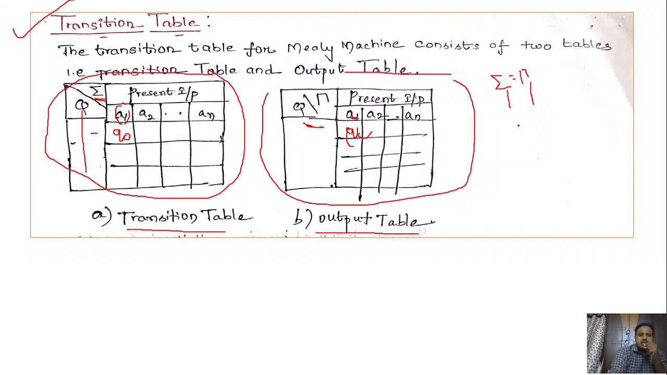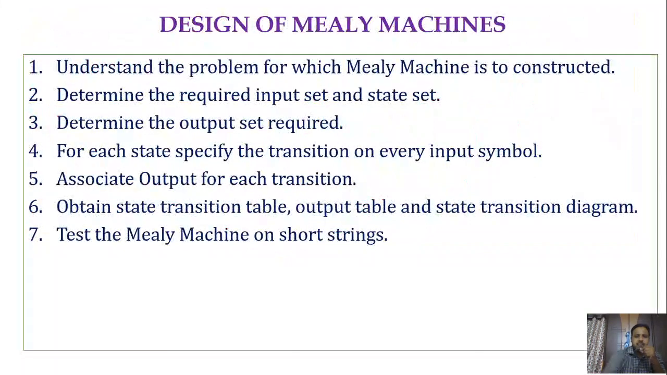So we have two parts: one is the transition table and the next one is the output table. Okay, next, design of Mealy machine. How could we design the Mealy machine for a given problem?